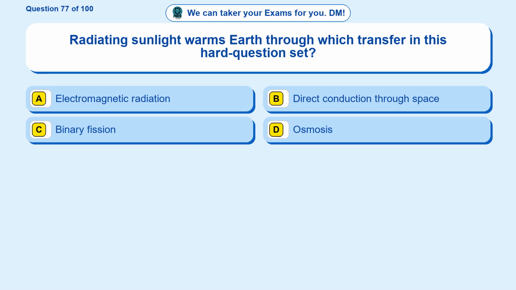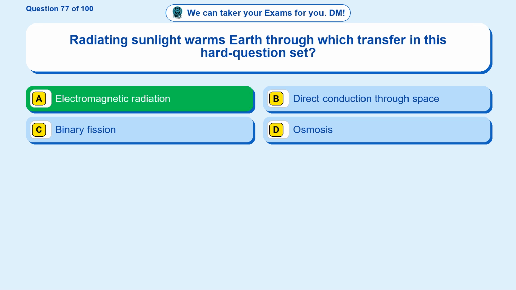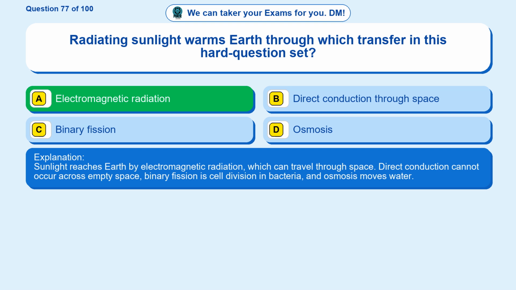Question 77. Radiating sunlight warms Earth through which transfer in this hard question set? Option A, electromagnetic radiation. Option B, direct conduction through space. Option C, binary fission. Option D, osmosis. The correct answer is option A. Electromagnetic radiation. Sunlight reaches Earth by electromagnetic radiation, which can travel through space. Direct conduction cannot occur across empty space, binary fission is cell division in bacteria, and osmosis moves water.